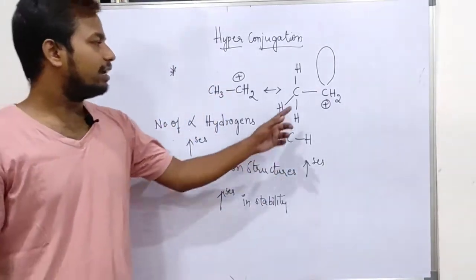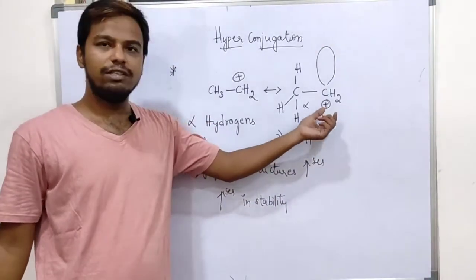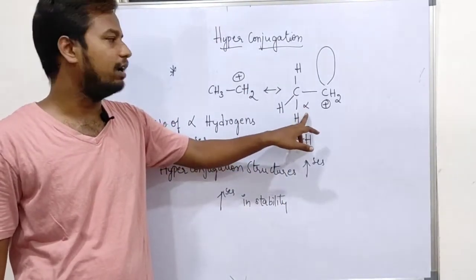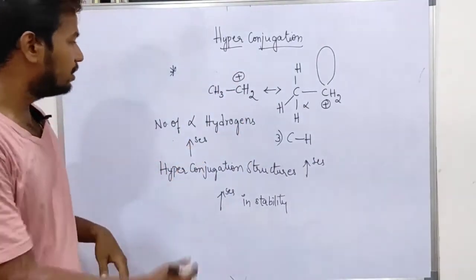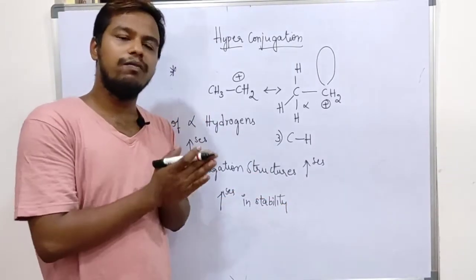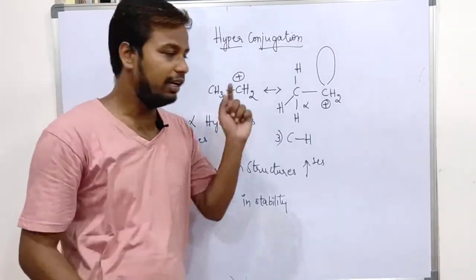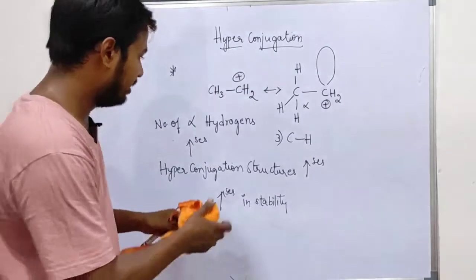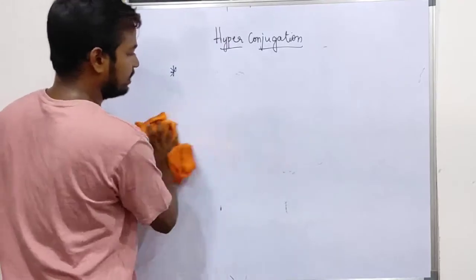Understood? See here, this is the alpha position. Any carbon adjacent to a functional group or a carbocation, we call that carbon alpha. Adjacent to the alpha carbon there exists beta, then gamma, delta, etc. So as the number of alpha hydrogens increases, stability increases. As the number of alpha hydrogens increases, hyperconjugation structures increase, thereby increasing the stability. So I can conclude that hyperconjugation is a function of stability.